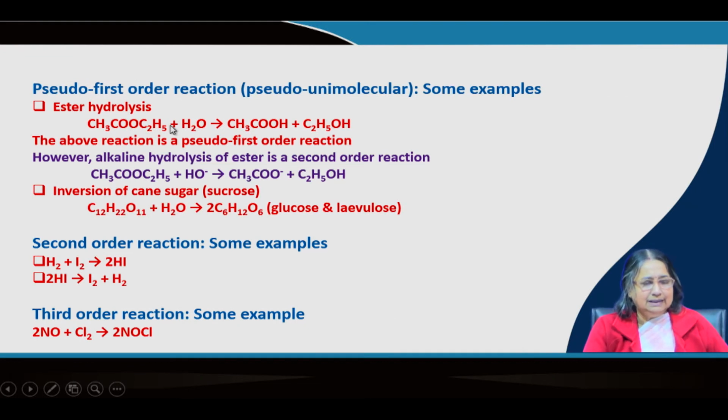Now, ester hydrolysis. You know what an ester is. An ester is a substance produced from a carboxylic acid and an alcohol by elimination of water. This is a condensation reaction between a carboxylic acid and an alcohol. When an ester is hydrolyzed in water, water is present in very large excess, and the ester is decomposed again to acid and alcohol.